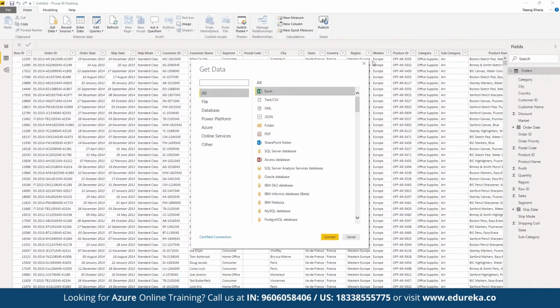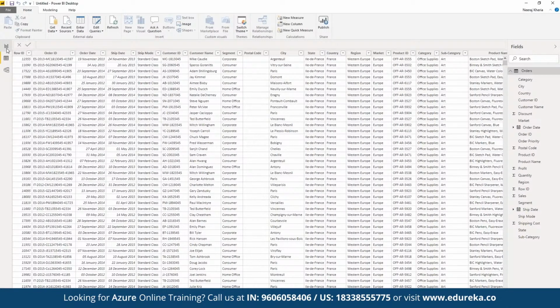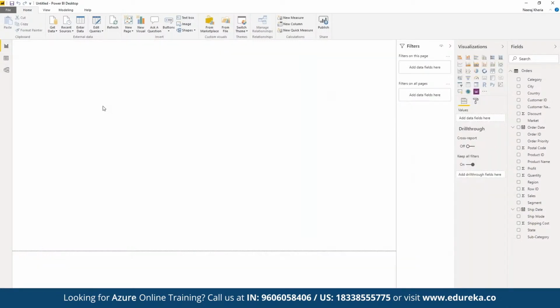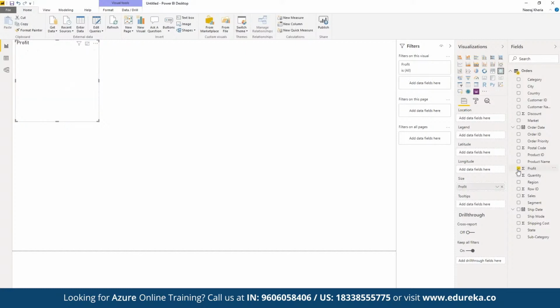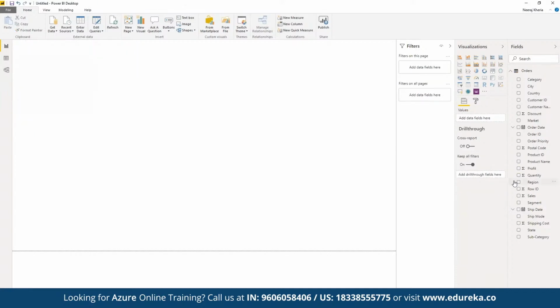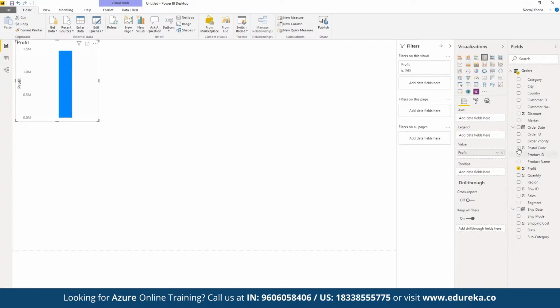Now, once we have imported the entire data set, we can come back to our visualization screen where we can start creating multiple reports out of it. First of all, let's say we want to work on importing the city, or the quantity, or let's say we want to see the profit here. Now we want to see the order date. We don't want to use this map here, so we can remove this. We want to work on the profit and the order date.